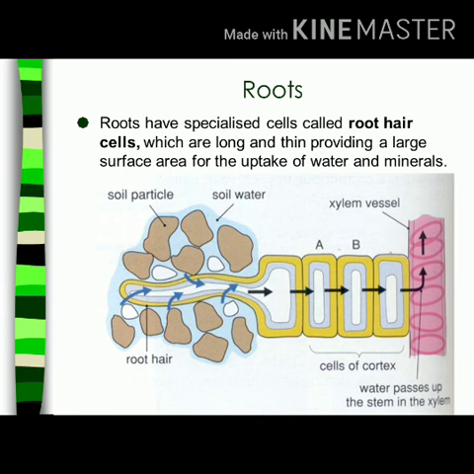As you can see in the picture, the minerals are being absorbed by root hairs, then they are moving to cortex cells. From cortex cells, they are traveling up to xylem vessels, and from xylem vessels, they will be reaching to each and every part of the plant.